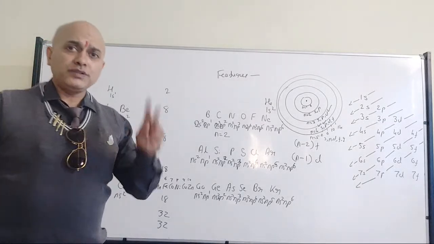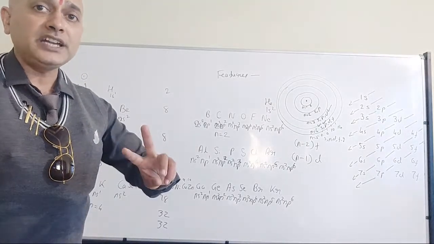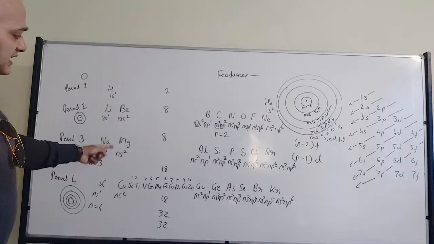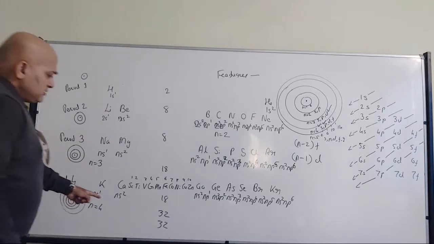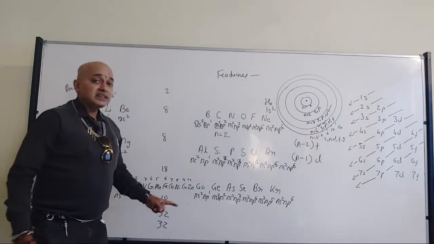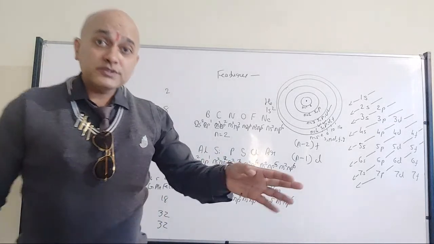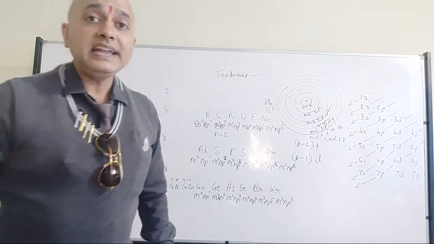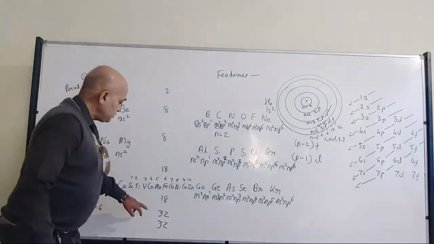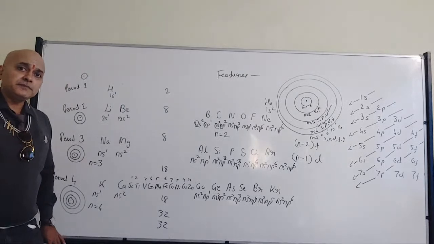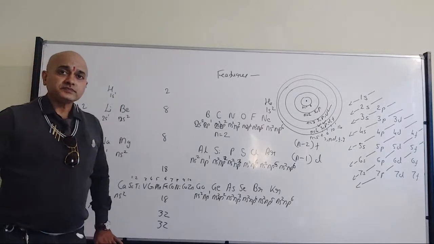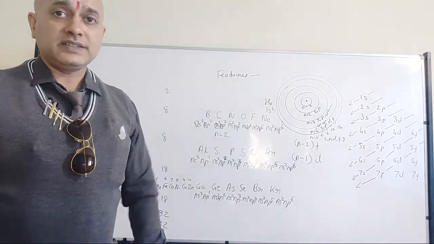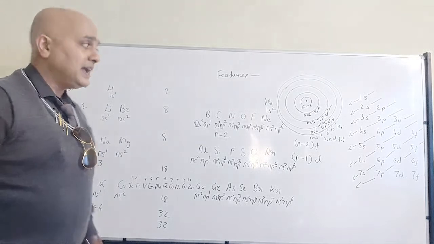Only once 2 will come, but the rest will be repeated twice. So why 32 here? Because (n-2)f subshells are also getting filled up. Any doubts? Fine. This is how we talk about the periods.